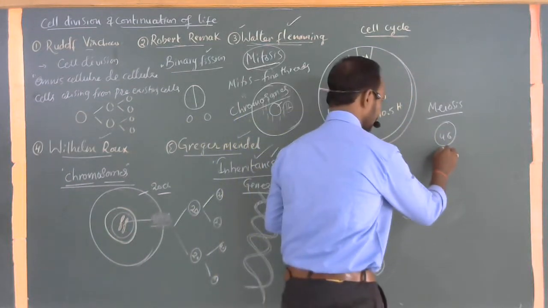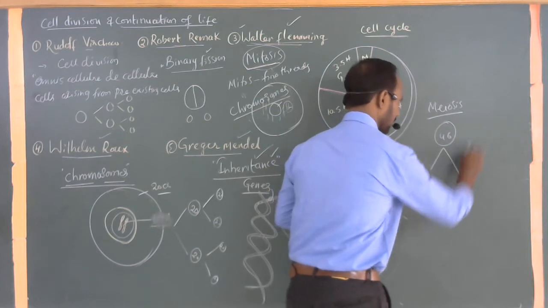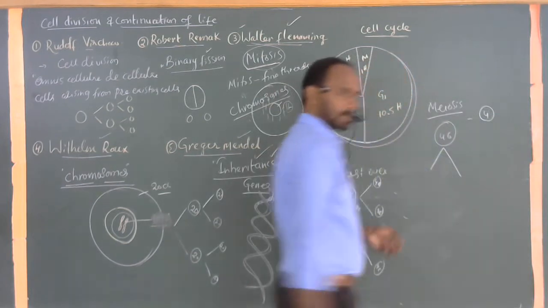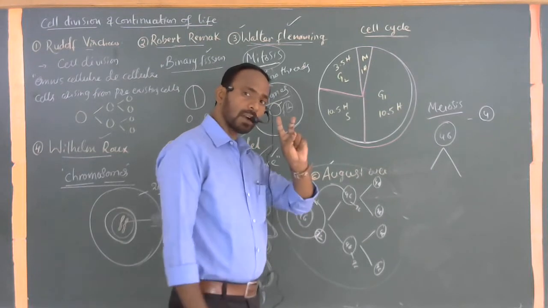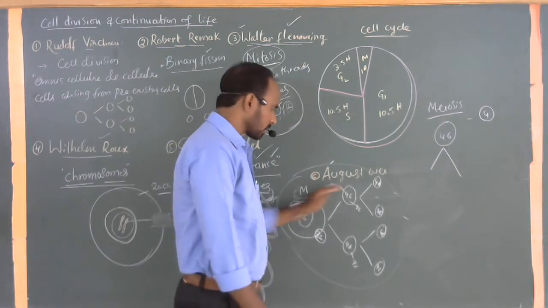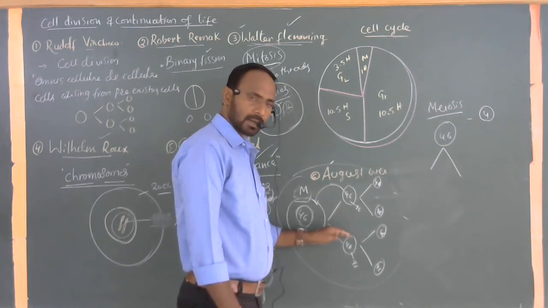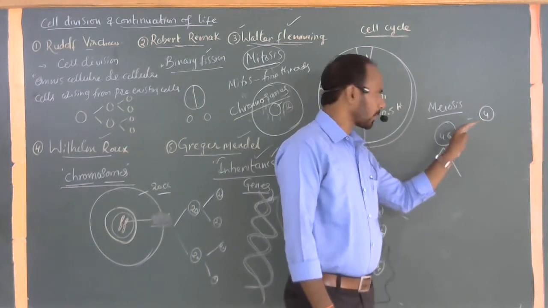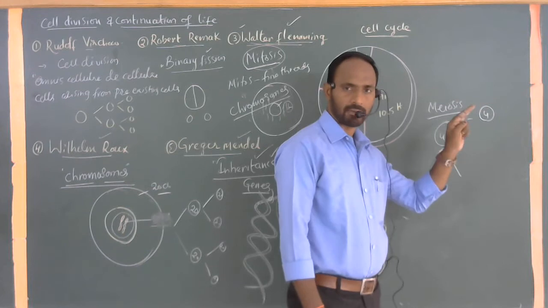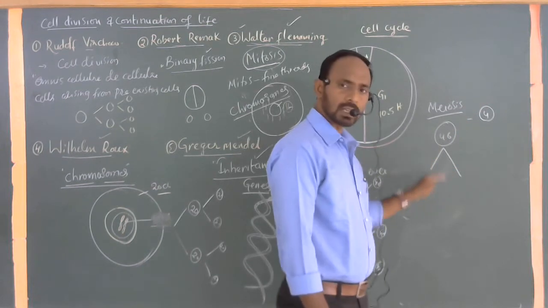Basically during meiosis, a total of 4 haploid cells are produced. During the process of mitosis, 2 diploid cells are produced, with the number of chromosomes the same, a diploid condition. But with the process of meiosis, the number of chromosomes is reduced by half. Here, all the cells produced are haploid.